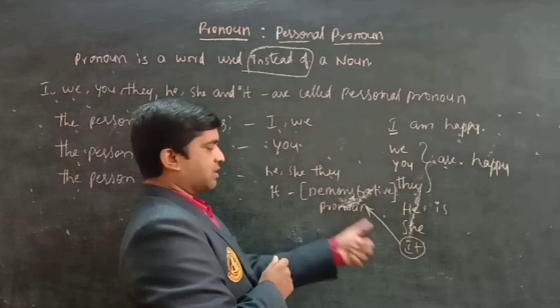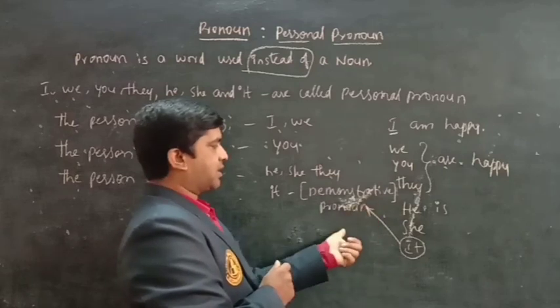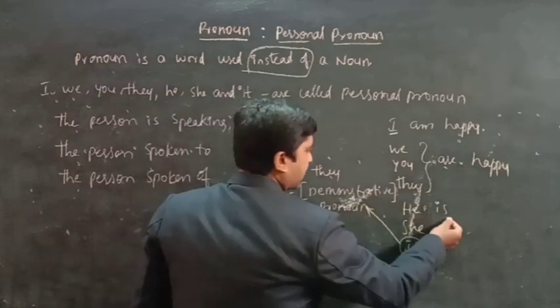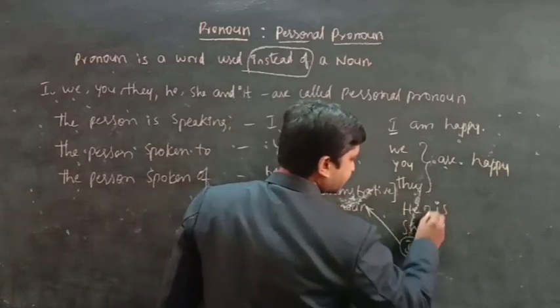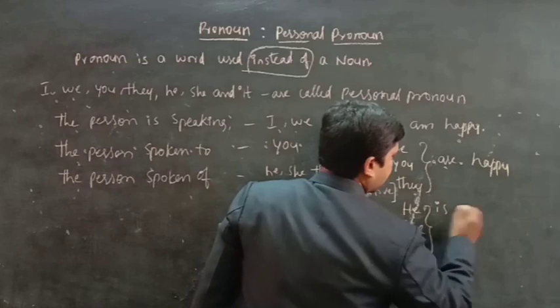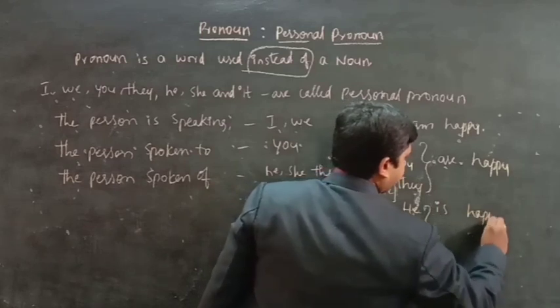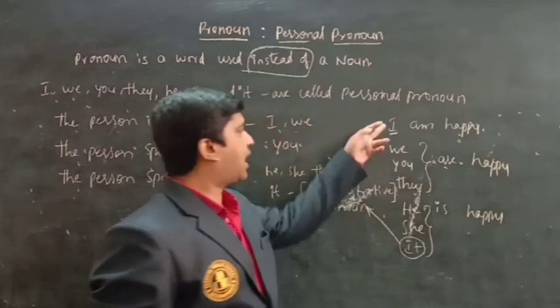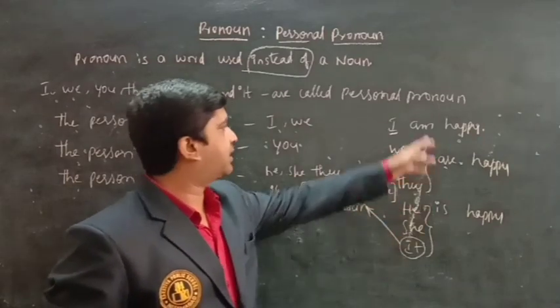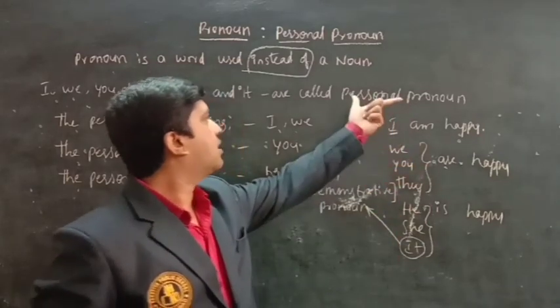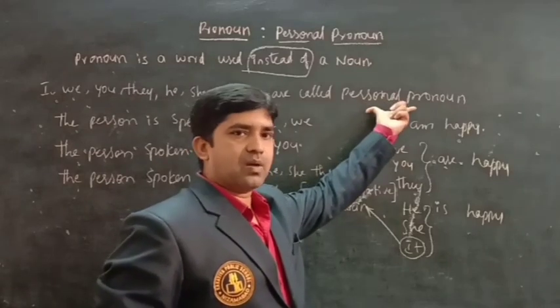It comes under demonstrative pronoun. He is, she is, it is. He is happy. Here I, we, you, they, he, she, it, all of these are called personal pronouns.